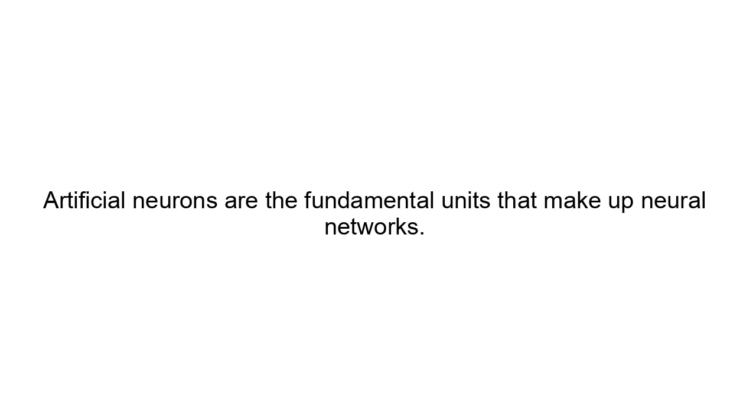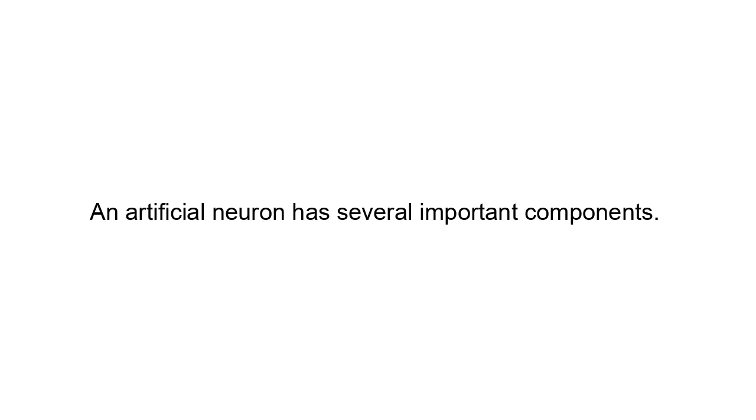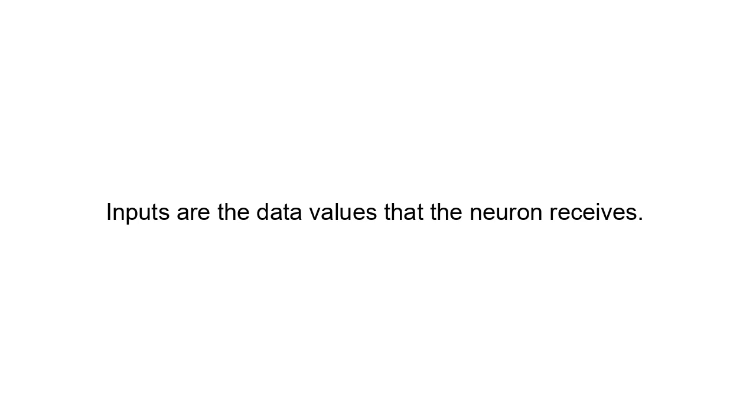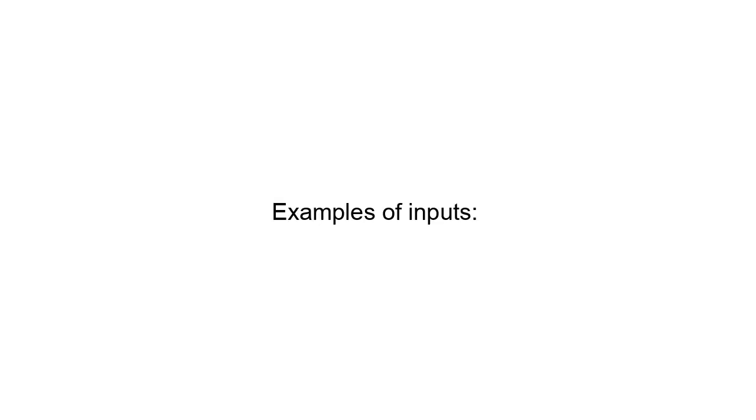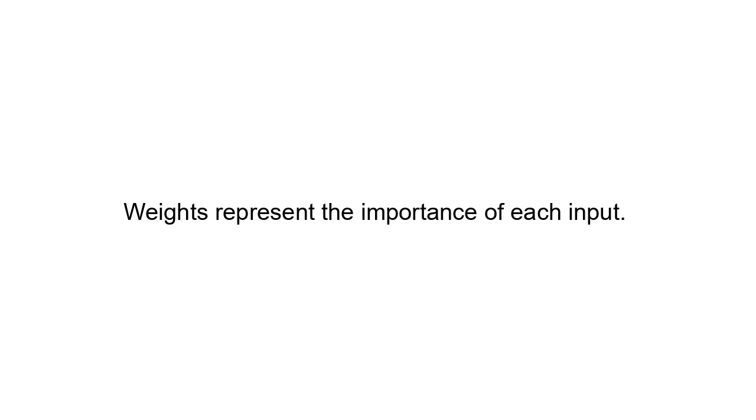Inputs. Inputs are the data values that the neuron receives. Examples of inputs: image pixel values, sensor readings, numerical features from a dataset, text embeddings. X1, X2, X3 are inputs to the neuron. Weights. Each input has an associated weight. Weights represent the importance of each input. Input times weight is the contribution to the neuron output. If a weight is large, that input has a stronger influence on the output.